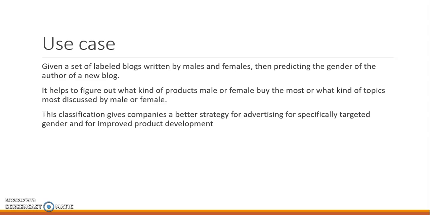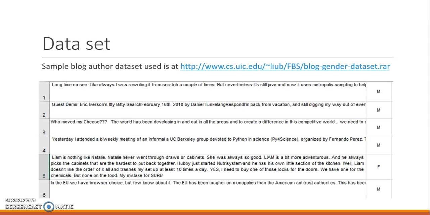predicting the gender of the author of a new blog is our use case, and it basically helps to figure out what kind of products males or females buy the most, or what kinds of topics are most discussed by males or females. This classification gives companies a better strategy for advertising to a specifically targeted gender and improves product development.